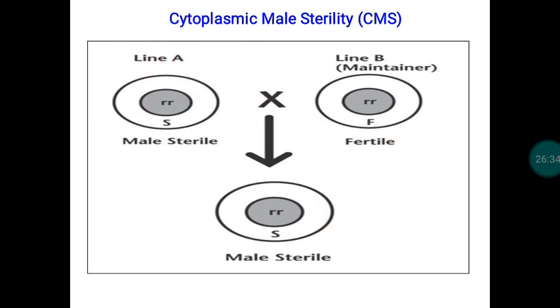Because of that, this particular system is not suitable for hybrid seed production in the case of crops that have seed as the economically important part, or seed as the main propagation material.